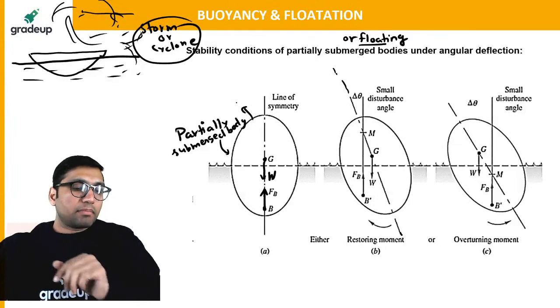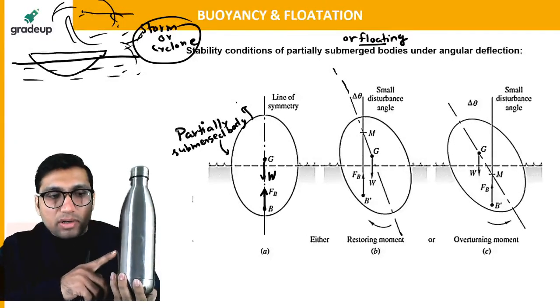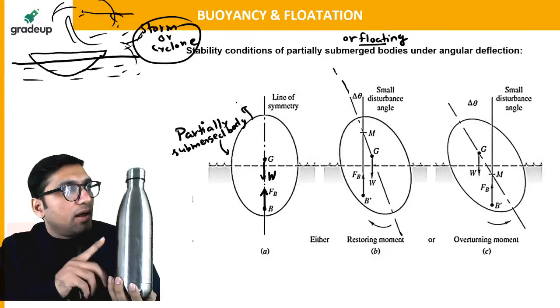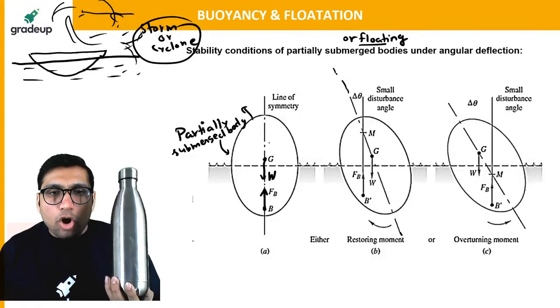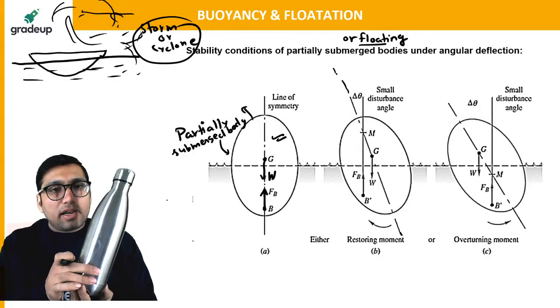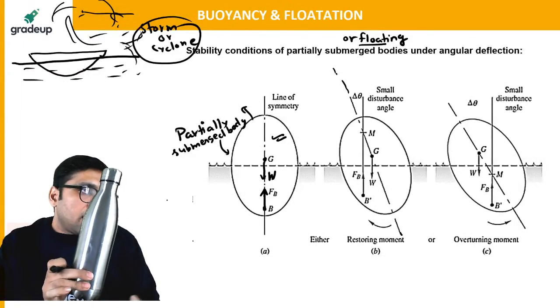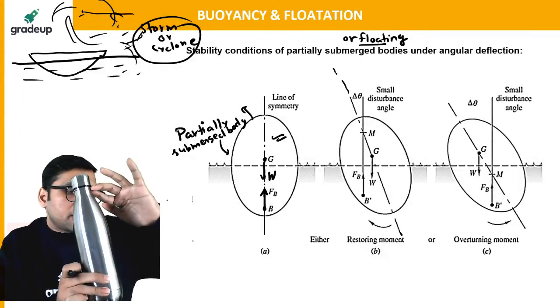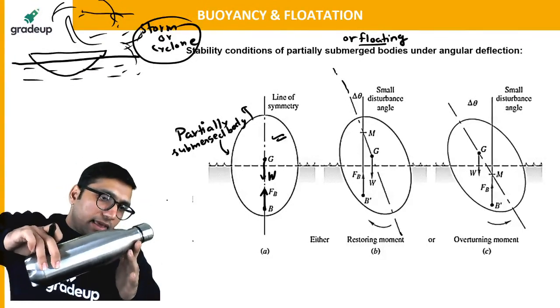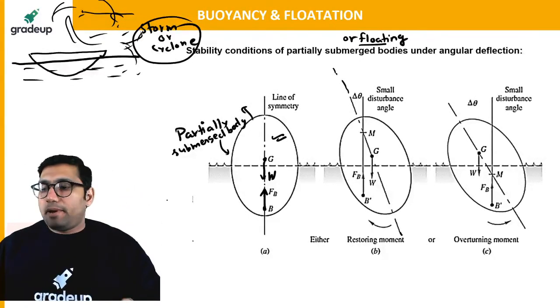For example, this is my body. Let us say it was floating in the water very easily, and this was the normal condition. Now suddenly there is a small displacement. So there are two conditions. Either this body will come back to this condition, or the body will get completely submerged. These are the two things which can happen.